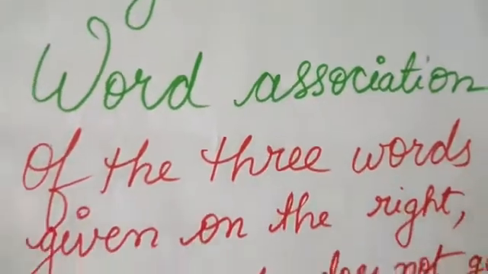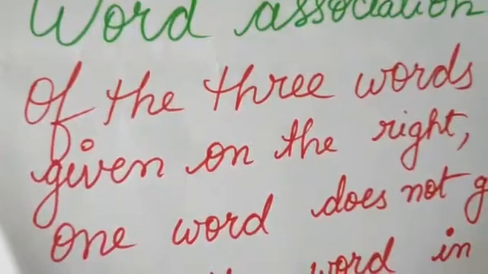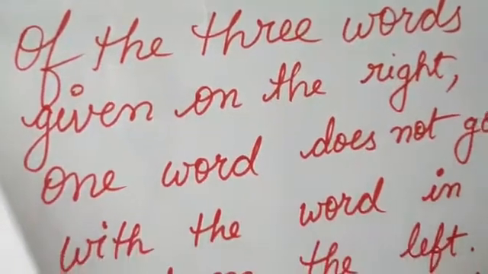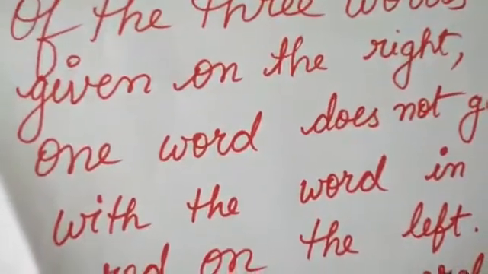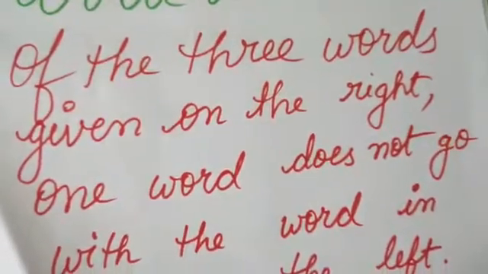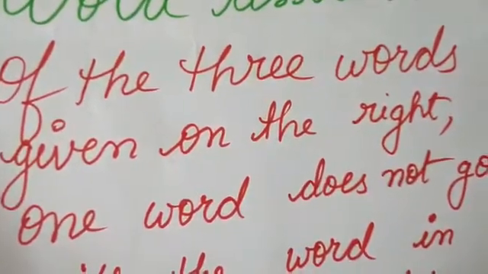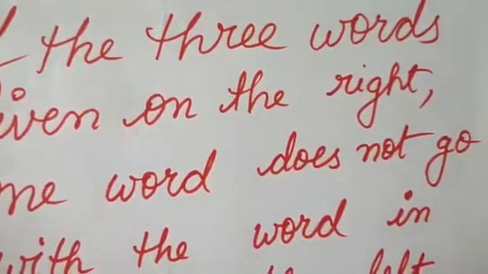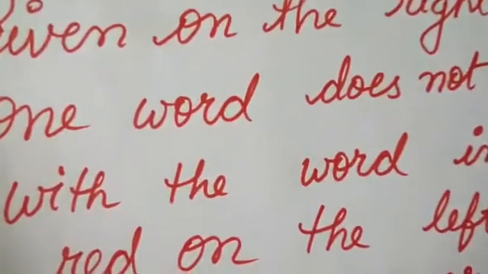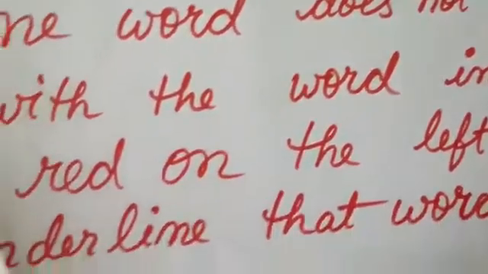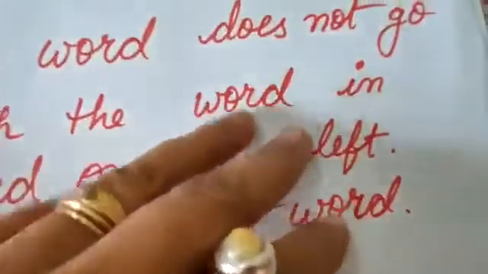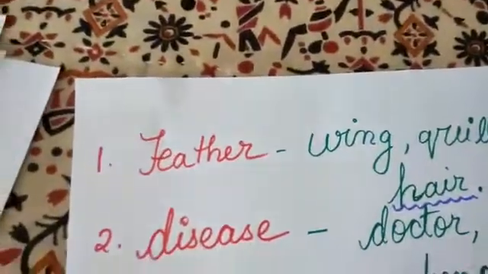Similarly, over here our question is asking for the word which does not go with the word given in red in your book. Let us read the question once. Of the three words given on the right, one word does not go with the word in red on the left. Underline that word.